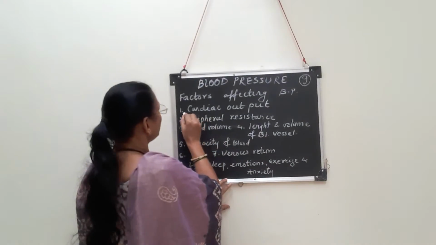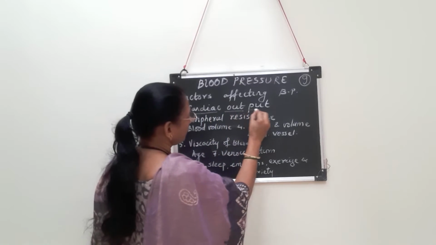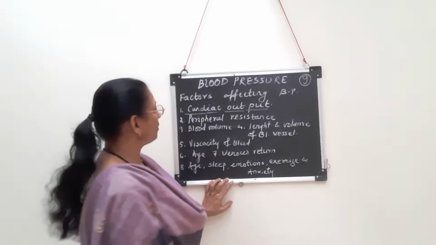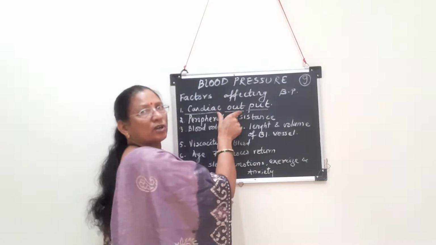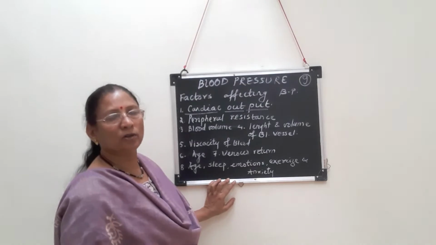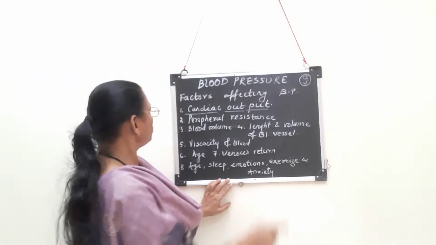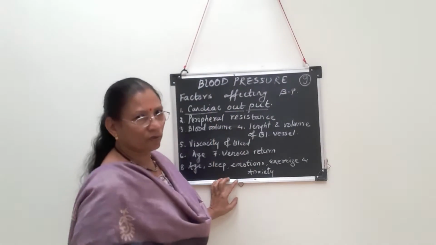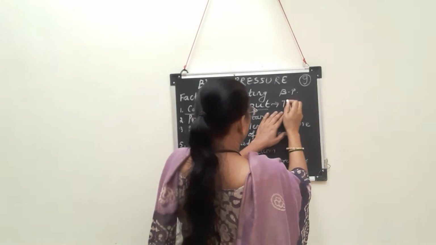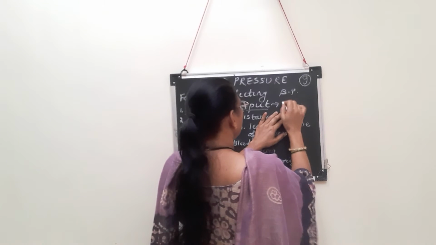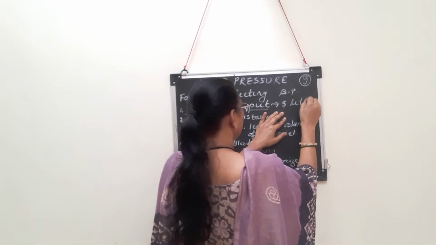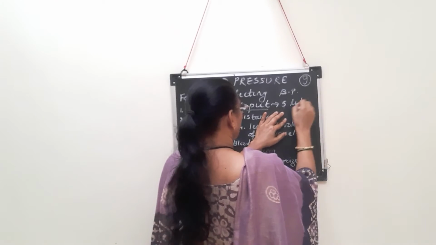We will see the first one, that is cardiac output. Cardiac output we have already studied. It is the amount of blood forced out in 1 minute from the ventricles, or from the heart, we can say. What is the amount of cardiac output? It is approximately 5 liters of blood forced out per minute.